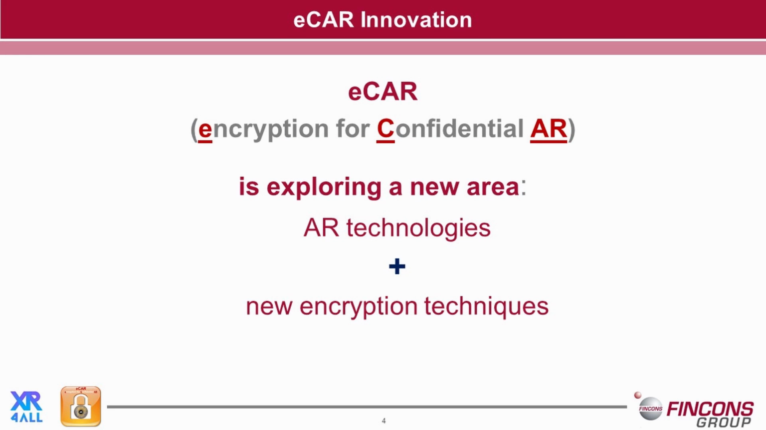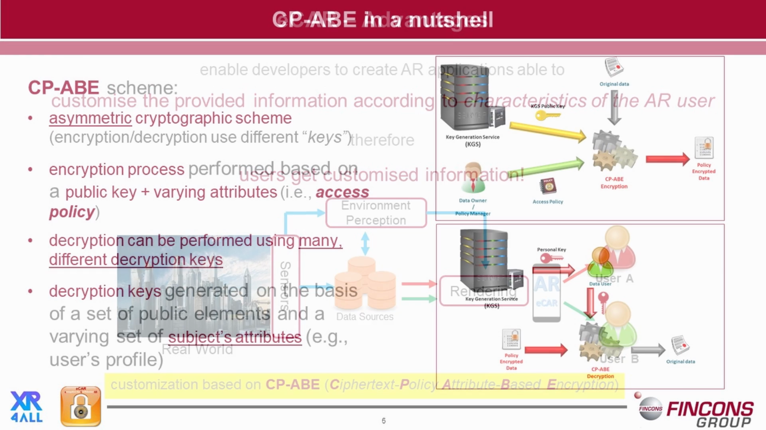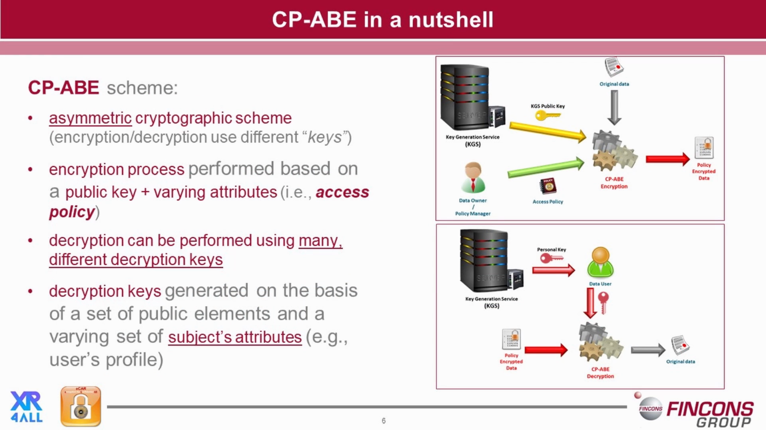eCAR explores a new area that combines augmented reality technologies with new encryption techniques. This combination enables the development of augmented reality applications able to customize the provided information not only according to the marker, but also taking into account the characteristics of the user. The customization is based on a new cryptographic approach that is called CPABE, Ciphertext-Policy Attribute-Based Encryption. CPABE is an asymmetric cryptographic scheme.